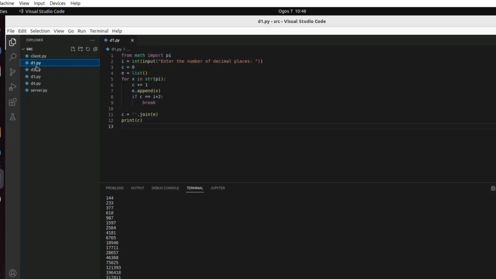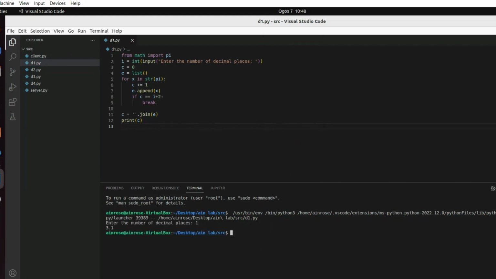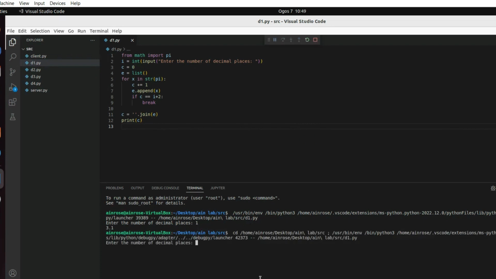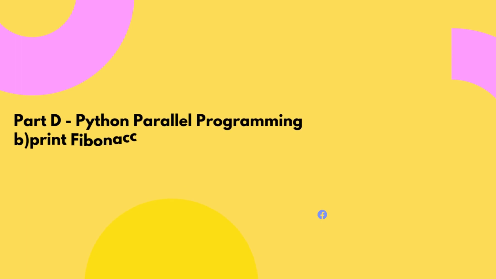Okay, for part D, I need to print the number of PI from 1 decimal place to 1 million decimal places. Basically this is my code, a very simple code. Then I debug the source code. It asks me to enter the number of decimal places I want. I enter 1, so it shows 3.1, and when I enter more, it shows more decimal places, like 3.14 and so on.